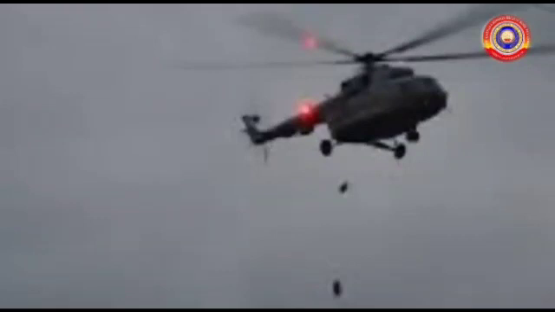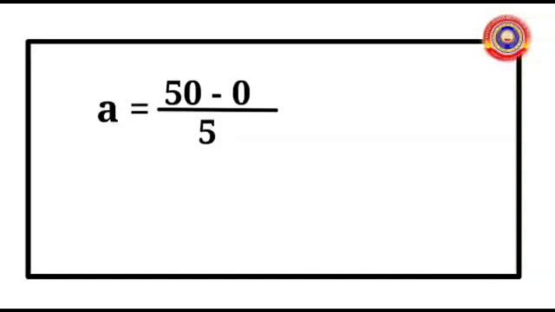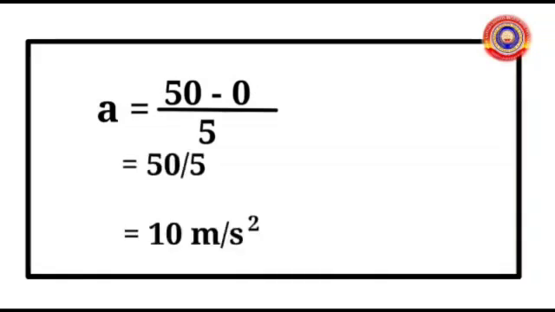Food is dropped from the helicopter and initially it has no velocity. So we can write the initial velocity u = 0 meter per second. And it attains a velocity of 50 meter per second. That is, 50 meter per second is the velocity of the body when it hit the ground. So final velocity v = 50 meter per second. Acceleration a = (50 - 0) / 5, that is equal to 10 meter per second square.